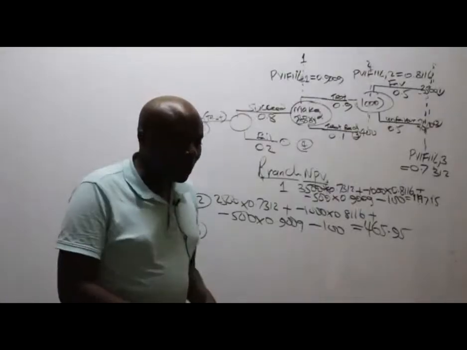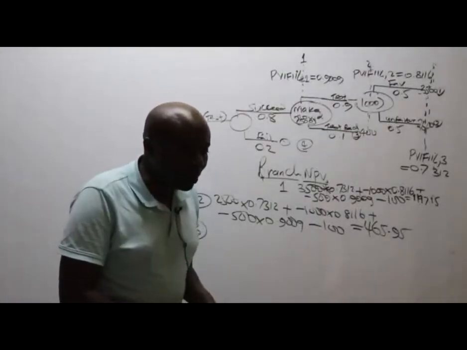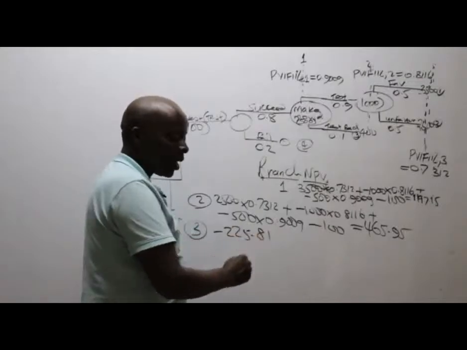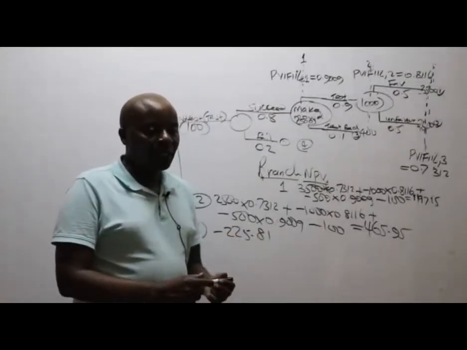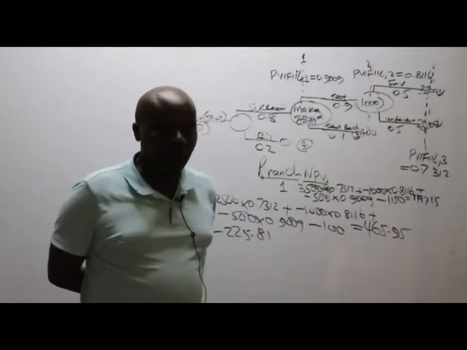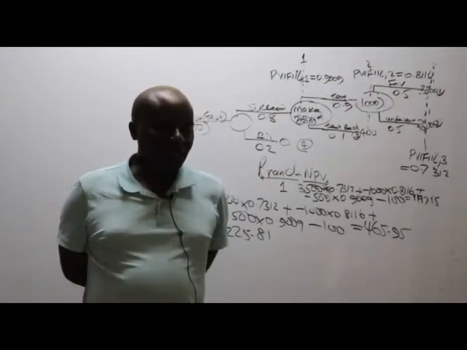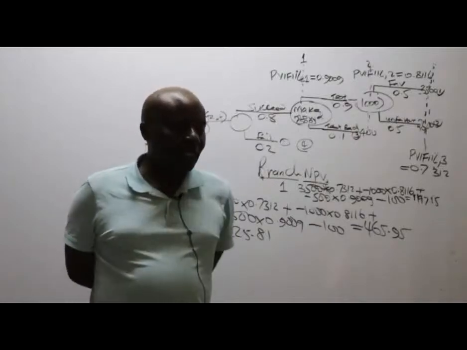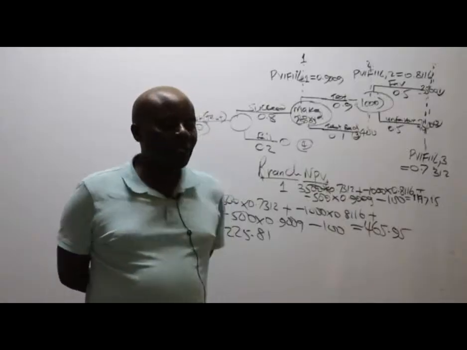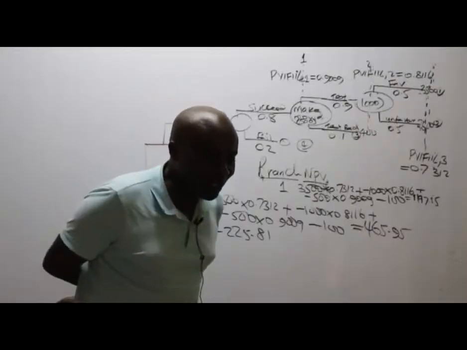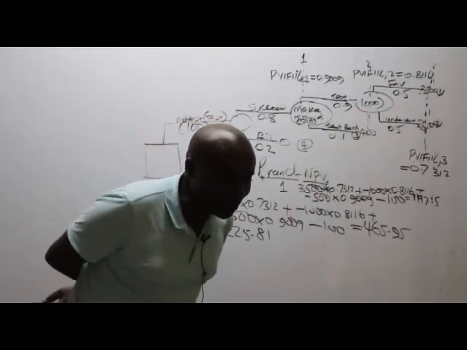The third branch, I'm being given a figure of minus 225.81. Is there somebody else who is able to get that figure, minus 225.81? Yes, I can see so many of them are getting this figure. Lucy is not getting it. How did you reach that?